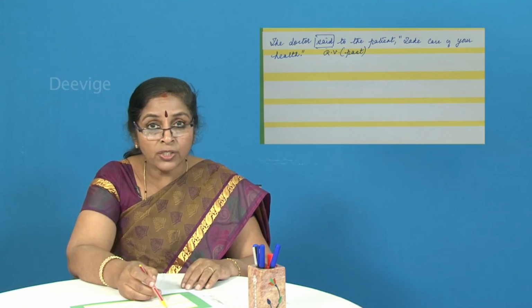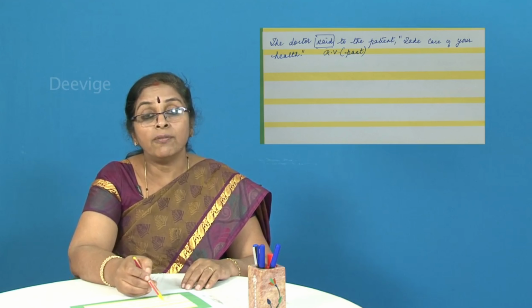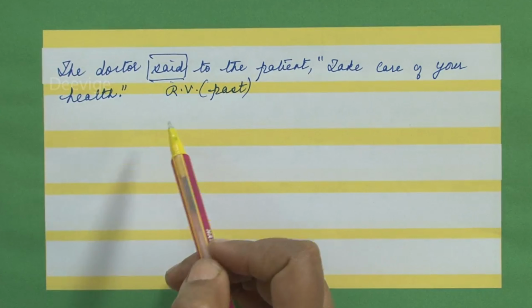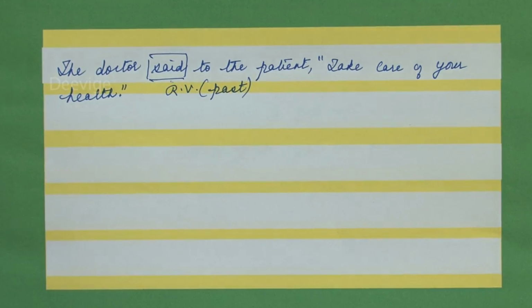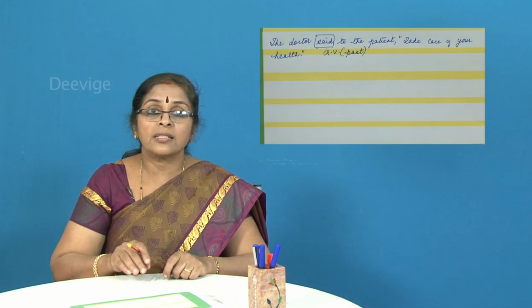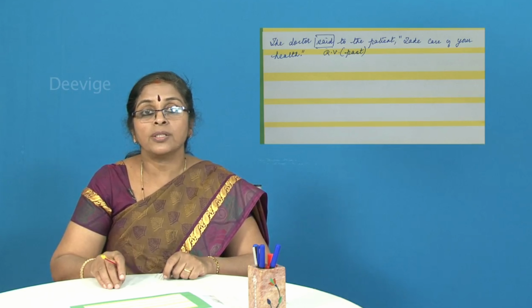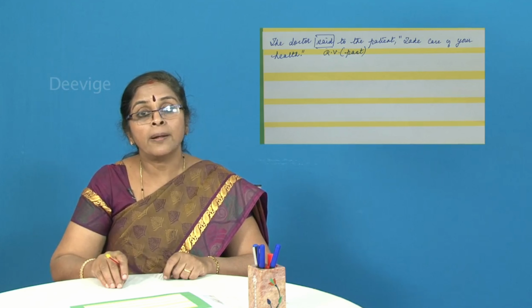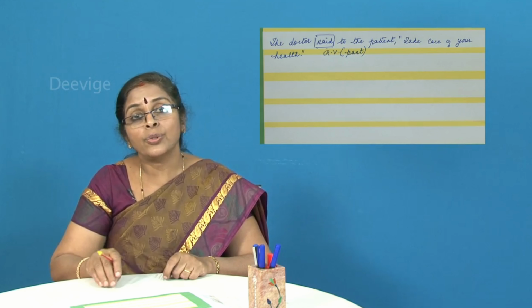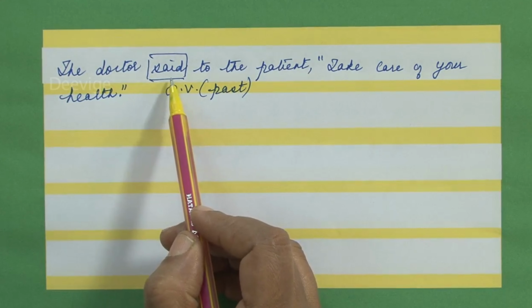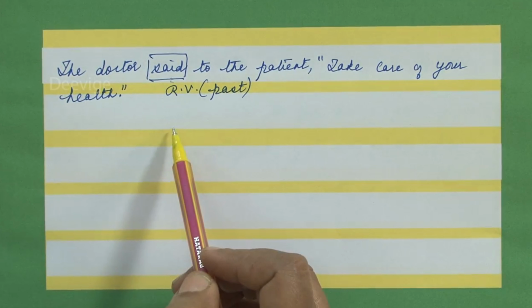Then what does it change into? It changes into advised. So the word said, which is a reporting verb, will change to advised. Now please remember, these kind of changes will be made as long as it is a statement that is made by the teacher to her student, by the parents to their children, by the doctor to his patient, by the lawyer to his client, by the branch manager of a bank to his customer. That time, please take care to see that you change this reporting verb, which is said, to advised.